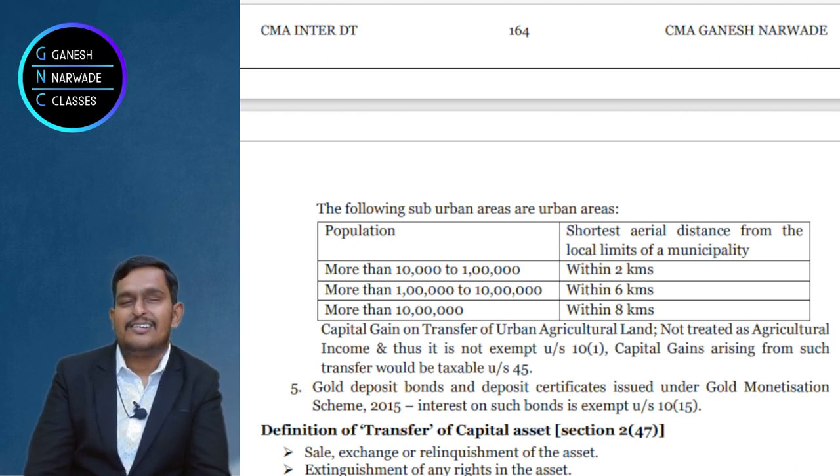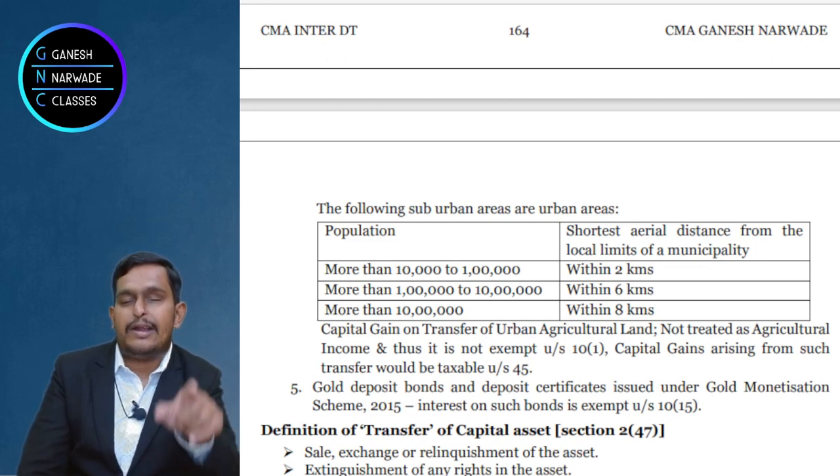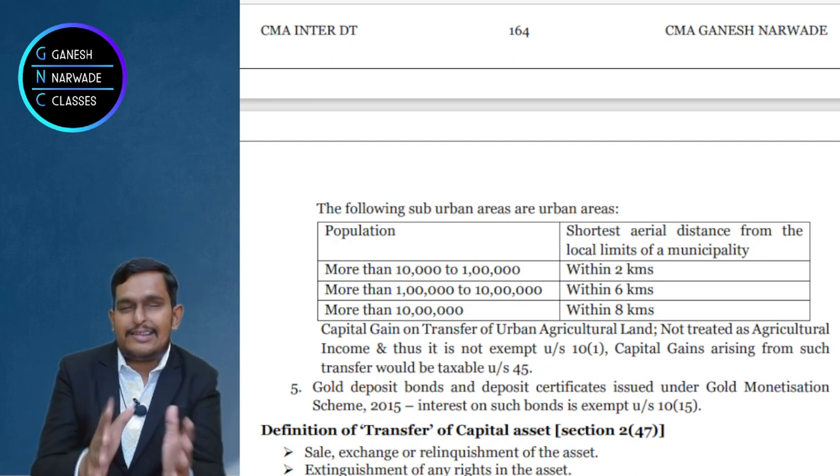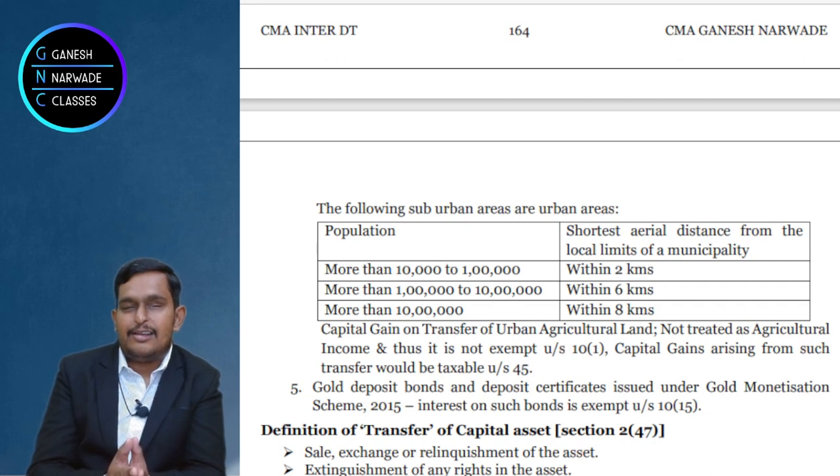Absolutely wrong. Gold biscuit comes under the definition of capital asset because of 'property of any kind'. So gold biscuit is a property of any kind. So in the general points, it is a capital asset. Okay. Gold bricks are also the same. Diamonds like ruby, they are also capital assets. Are you able to understand what is a capital asset? Clear? Chalo, I'll remind you what is not a capital asset.